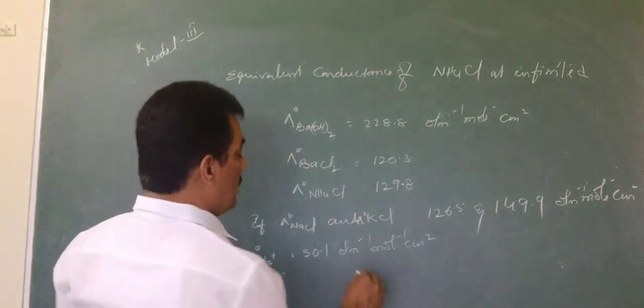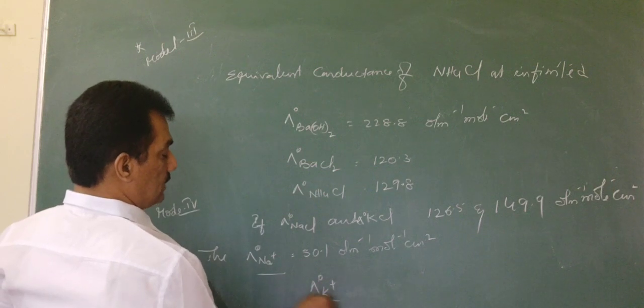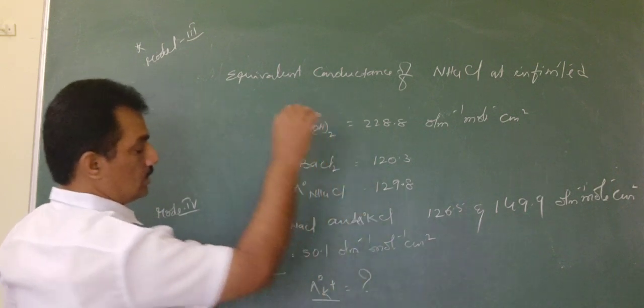Then calculate the ionic conductance of K plus at infinite dilution.